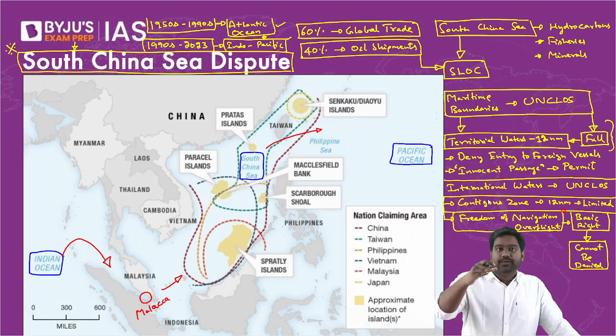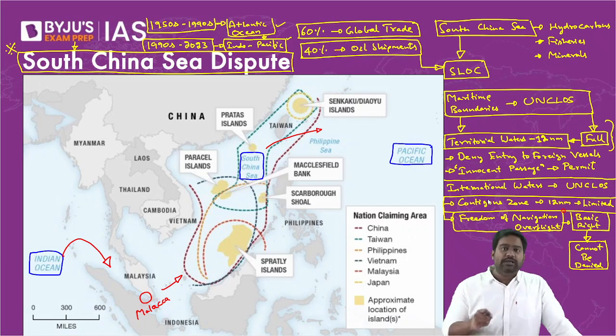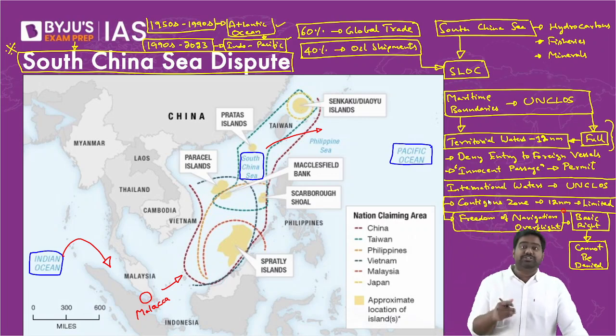It applies to the airspace above as well. Right? You're entering international territory. The UN clause provisions will apply here, where freedom to navigate and fly over is a basic right. It can't be denied unless and until there is a real threat to your security. Understood? Now, understanding these maritime zones and jurisdictions is very, very important.